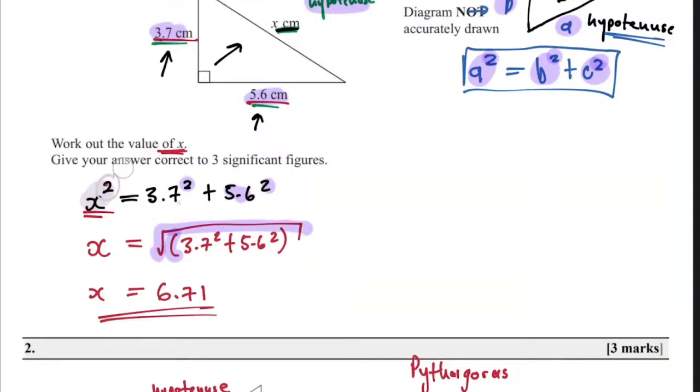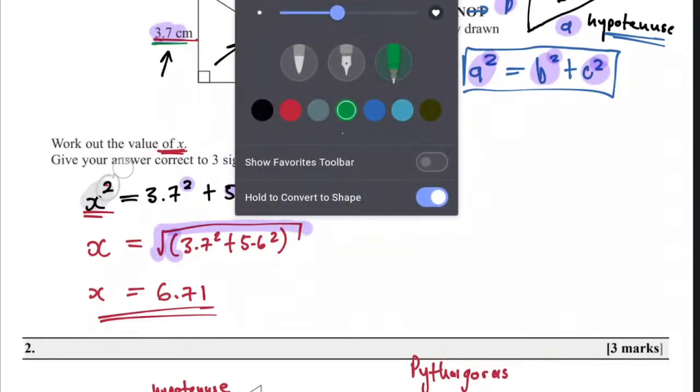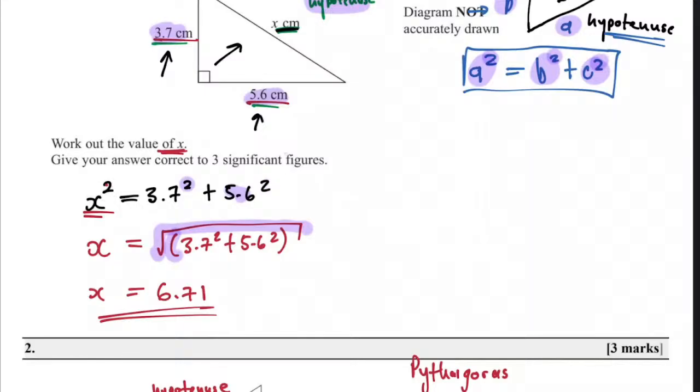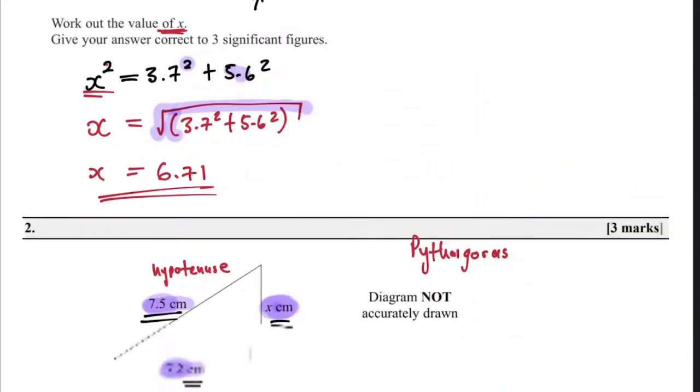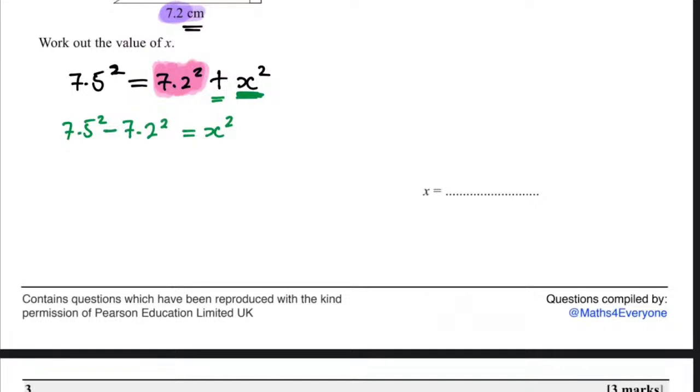Oh, yes, it becomes a square root. Good, well done. So this power 2, when we take it to the other side, is going to become root of 2. And in bracket, you say 7.5 squared minus 7.2 squared, equal to x.